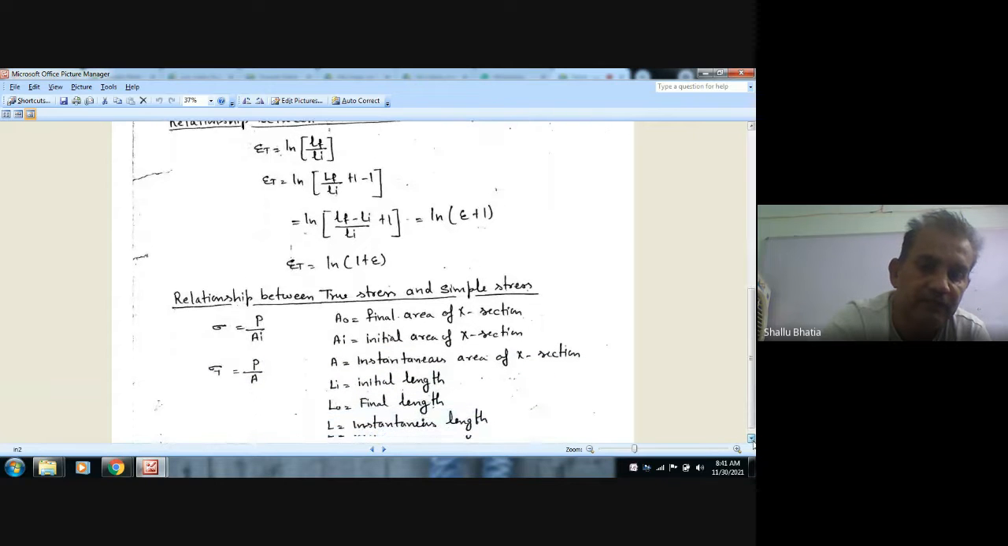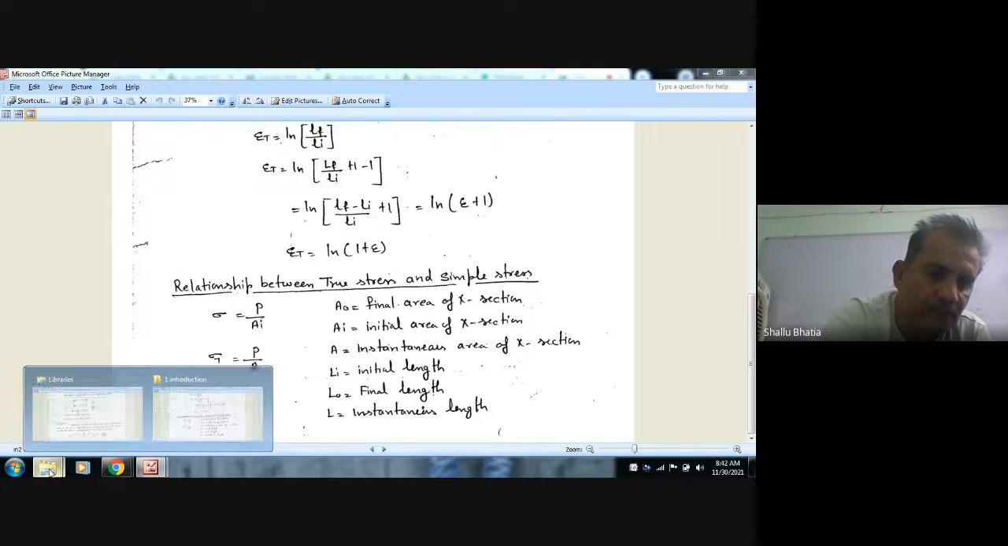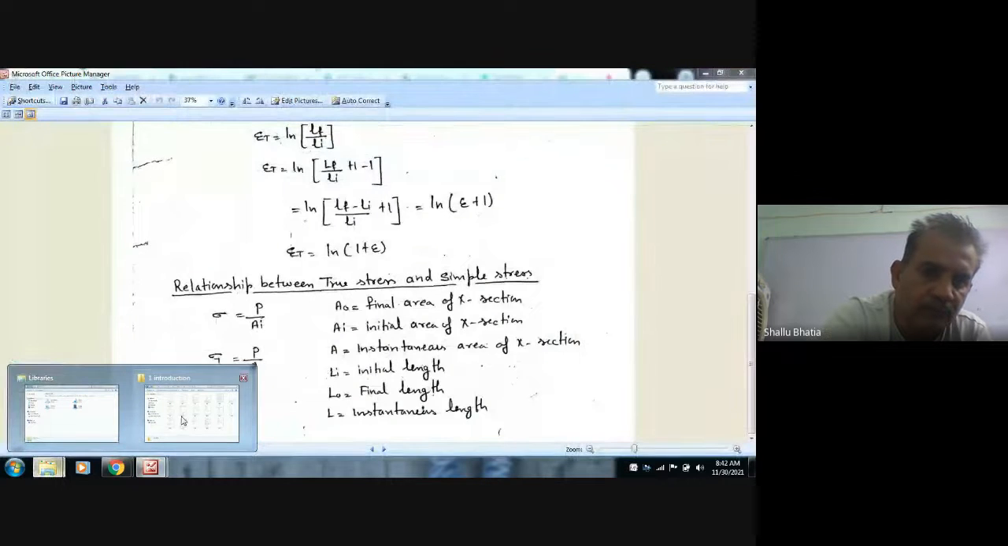Next, there is a relationship between true stress and simple stress. The simple stress sigma is equal to P by Ai, and true stress is P by A. A is instantaneous area, Ai is initial area, sigma is simple stress, sigma T is true stress, and P is load. At an instant, we can take the load as constant. Now the true stress.